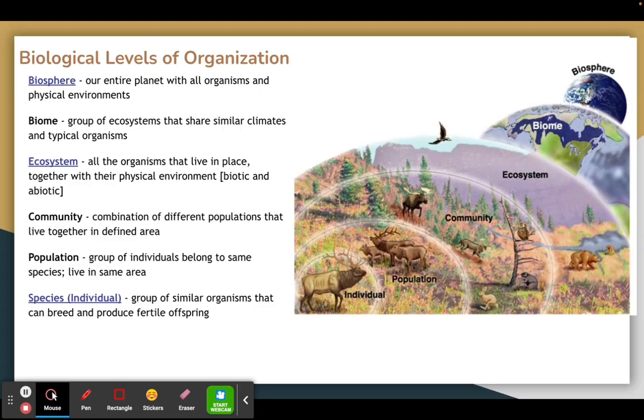Now, within that ecosystem, you can go even further down into the community. And that's looking at all of the different populations that live together in a defined area. So, we're looking at only the living things. So you can see in the diagram to the right, the biome there, for example, is going through the central region of Canada. So that's our biome. That would actually be the coniferous forest.